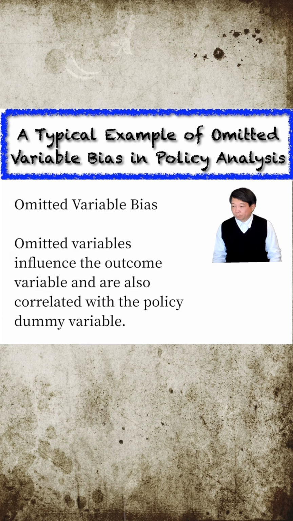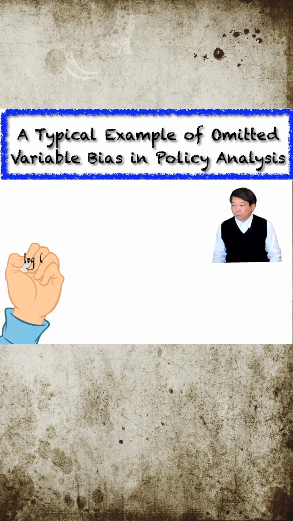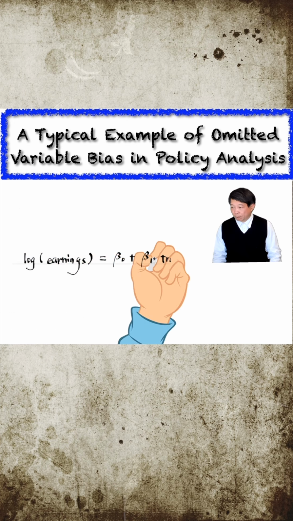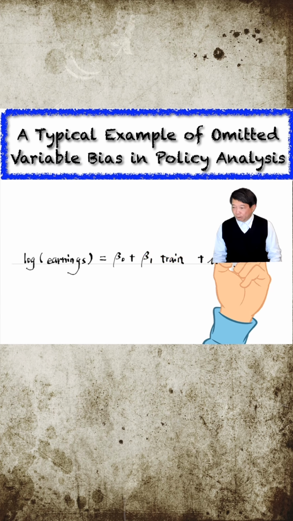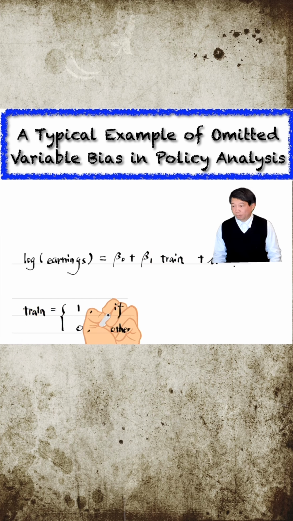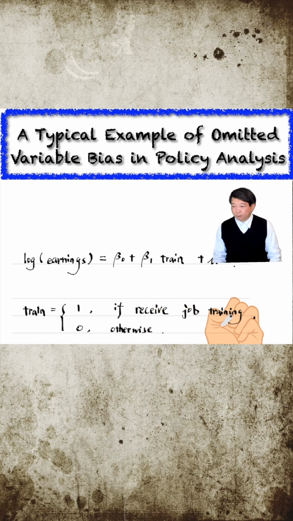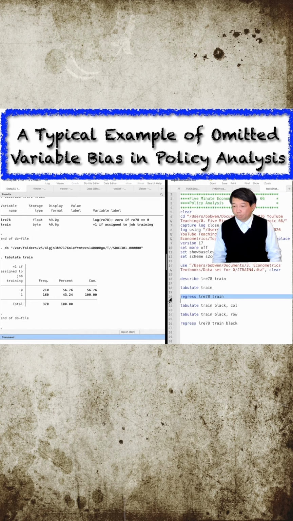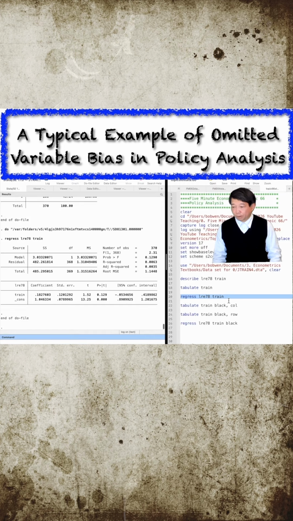For example, consider a model that uses a dummy explanatory variable, train, to indicate whether a worker has received job training. This variable equals 1 if the worker was assigned to job training and 0 otherwise. When we regress the log of real earnings on the training dummy variable, we find that the slope estimate is 0.18 with a p-value of 0.129.